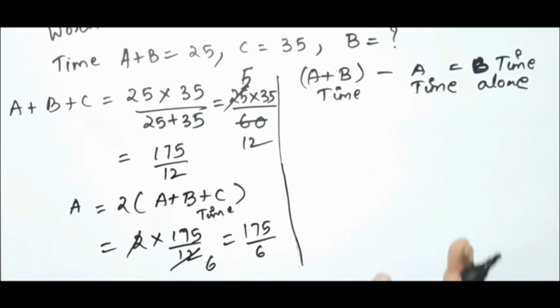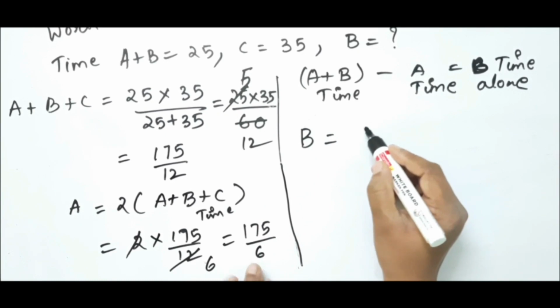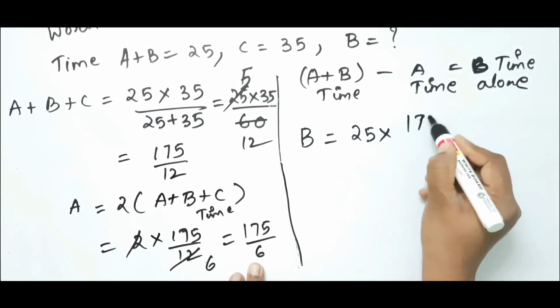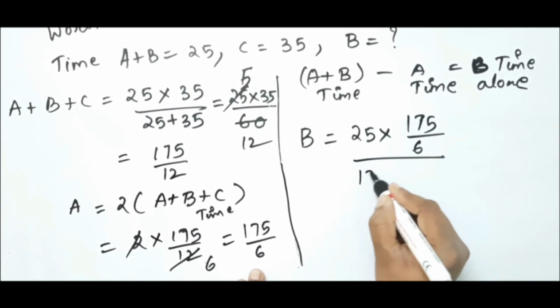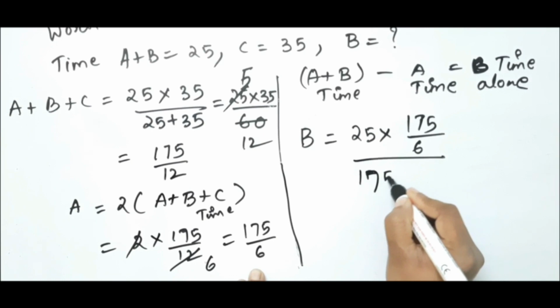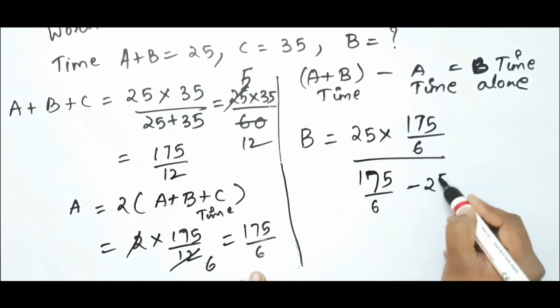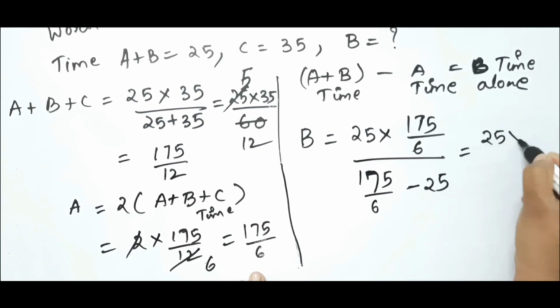Now we need to calculate B alone time. Using this value and A plus B, we can get the value of B. So that is nothing but 25 into 175 by 6 whole divided by 175 by 6 minus 25.